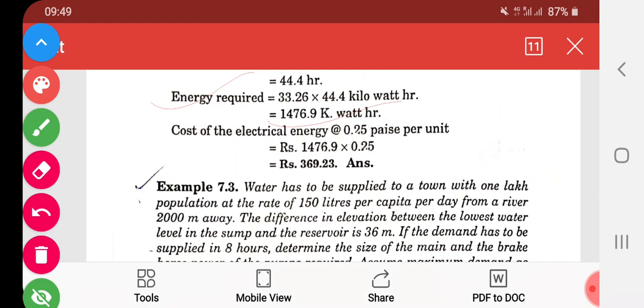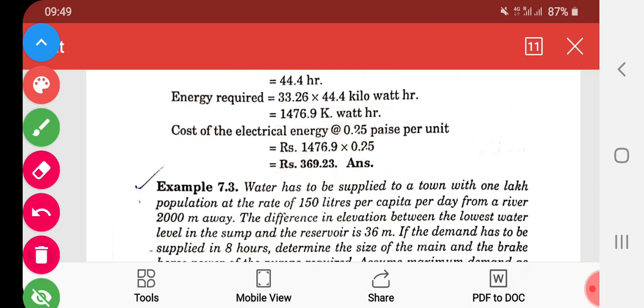So what is the cost? Cost of the electrical energy at 0.25 paise per unit. It is already given. Multiply that value into 0.25, and you will get rupees 369.23. Remember, this is all about the solution.